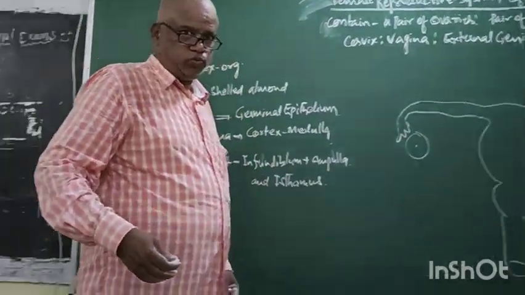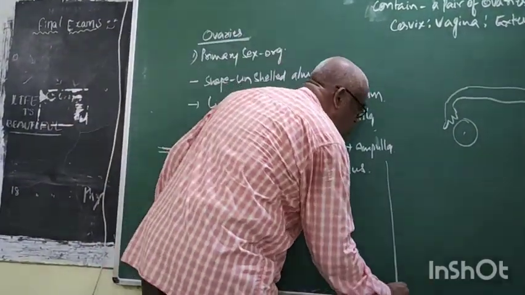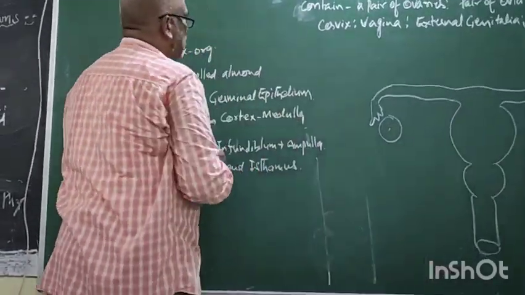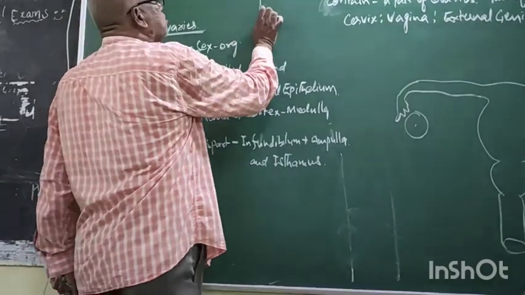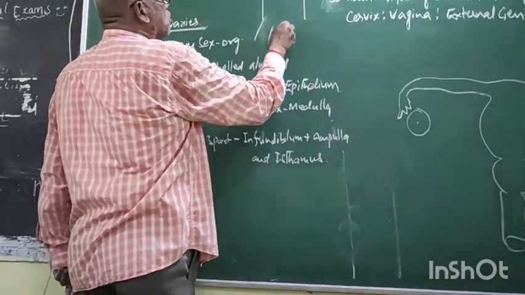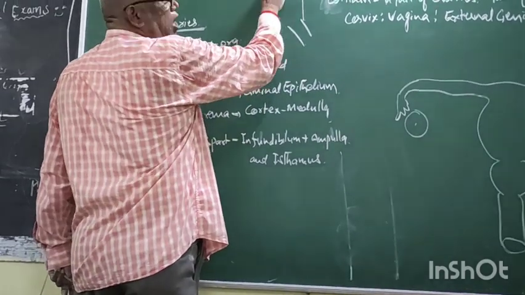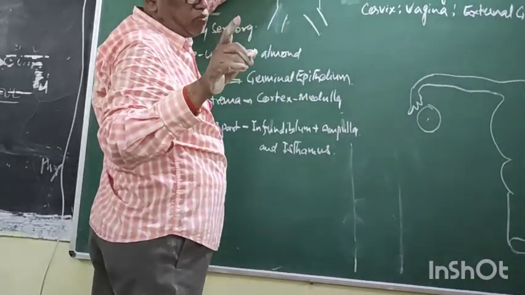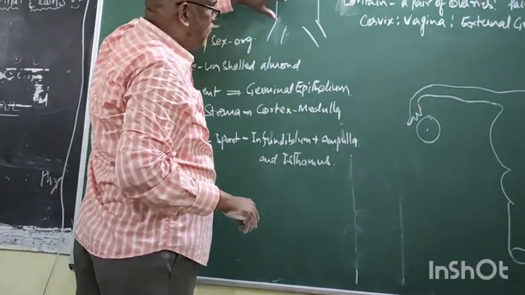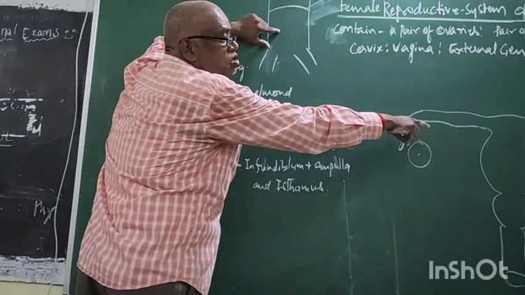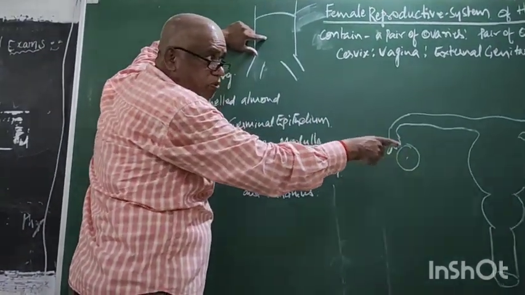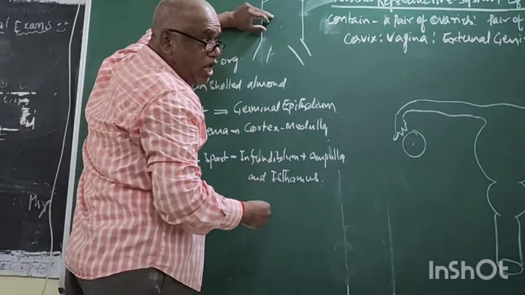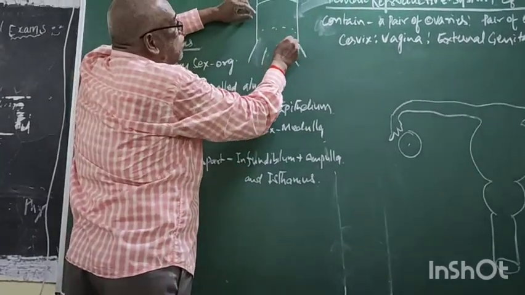Now come to our body. This is our body. Now it is the diaphragm, thoracic cavity, abdominal cavity. I can say it in two ways. Be careful. Now what is this place? Abdominal cavity. This system, which system? Female reproductive system. This female reproductive system is located in the lower part of the abdomen or upper part of the pelvis. Now this is called the pelvis.